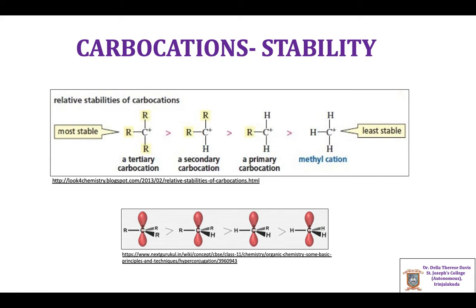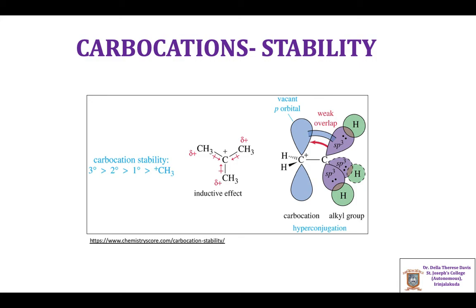This can be explained on the basis of inductive effect and hyperconjugation. Any structural factor that tends to disperse the positive charge on the carbon will stabilize the carbocation.